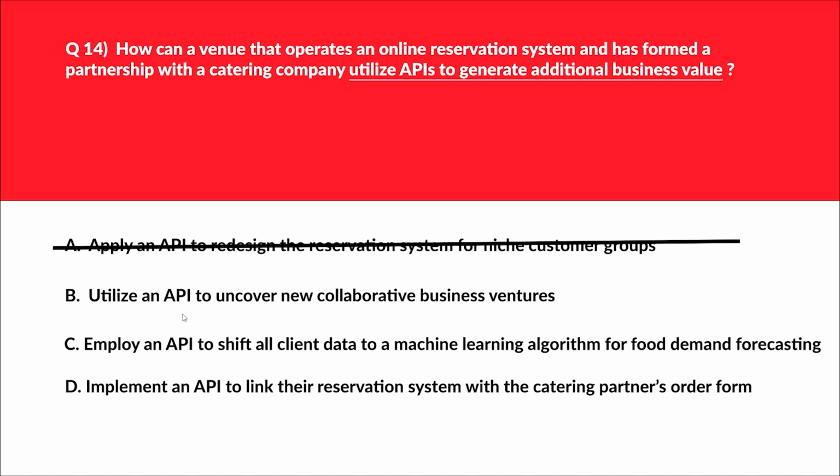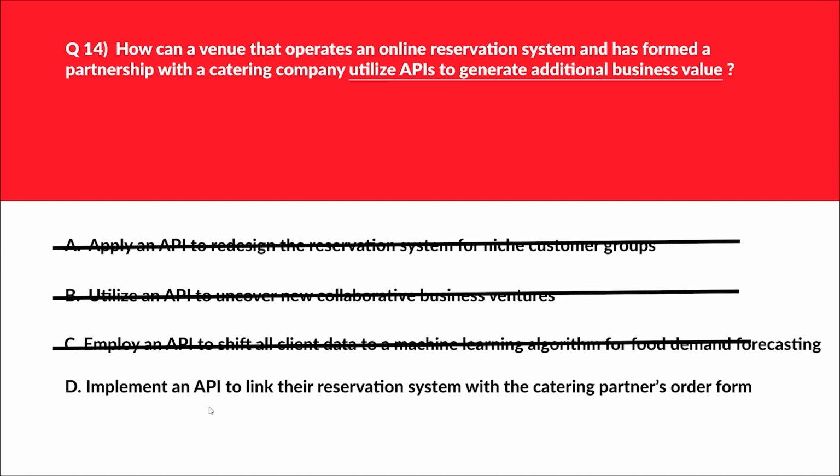B says utilize an API to uncover new collaborative business ventures. APIs facilitate existing collaborations rather than identifying new opportunities. Therefore, incorrect choice. Let's move to option C. C says employ an API to shift all client data to a machine learning algorithm for food demand forecasting. API is not directly related to creating new business value through the partnership with the catering business. Therefore, incorrect.